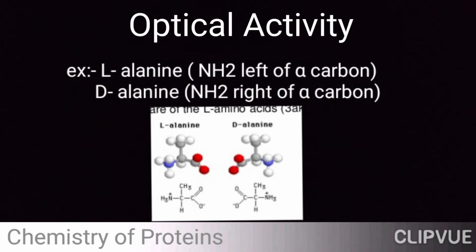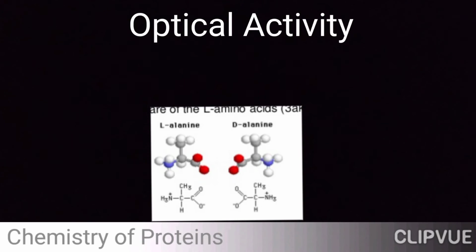In L-alanine, the amine group is to the left of the alpha carbon, and in D-alanine, the amine group will be to the right of the alpha carbon, right? You can see in the structure, they are going to be like this.